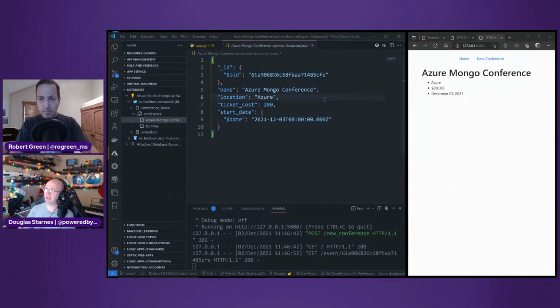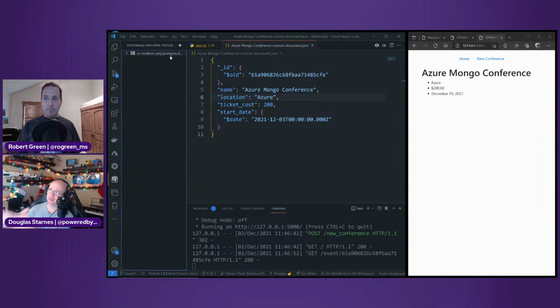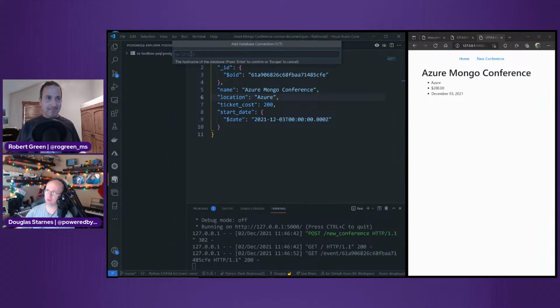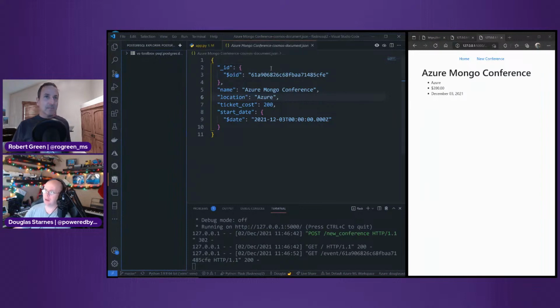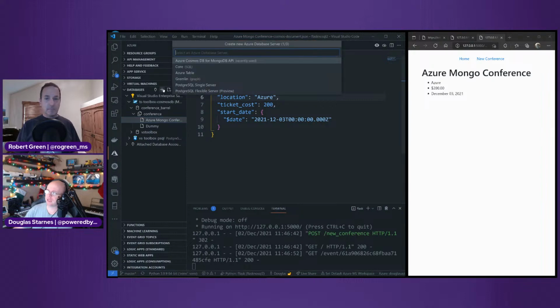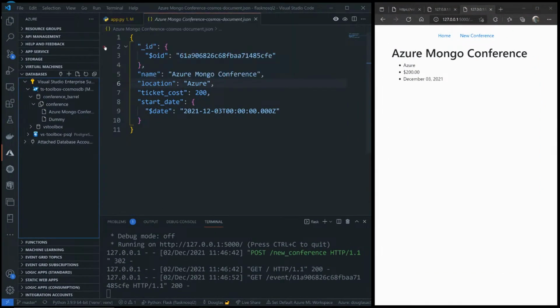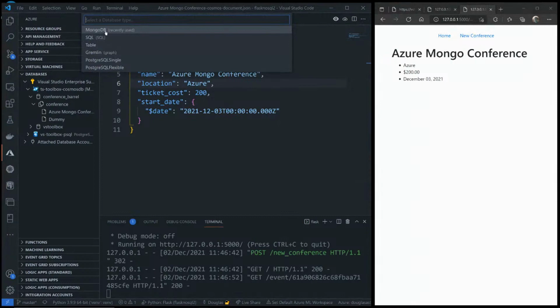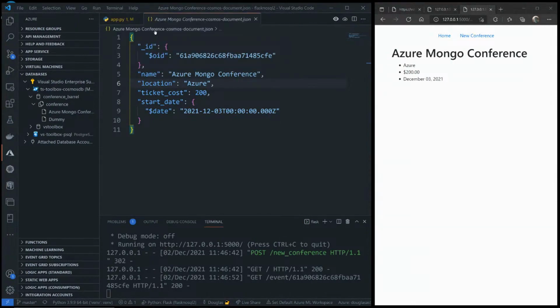I said that as far as the Azure stuff, we don't have to leave Visual Studio Code. We could also do the local resources. I could go in here and add my local PostgreSQL database. And I could also go into this right here and say I want to attach a database, and I could attach a MongoDB database right here.